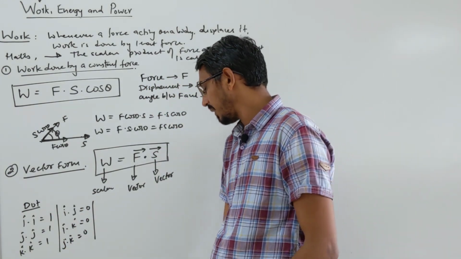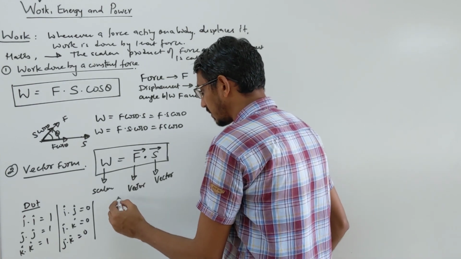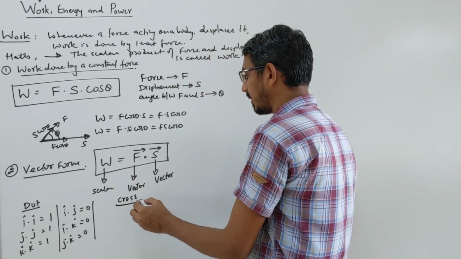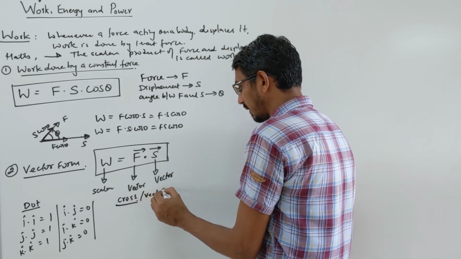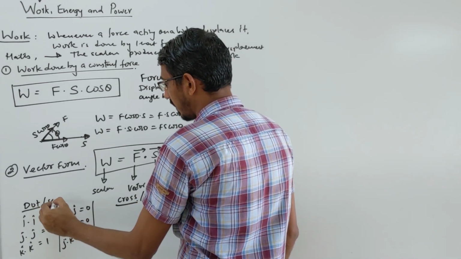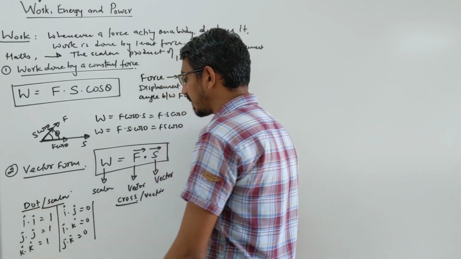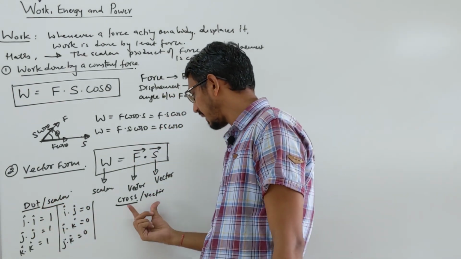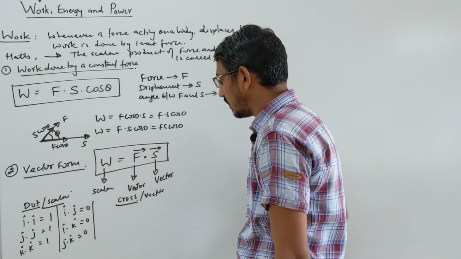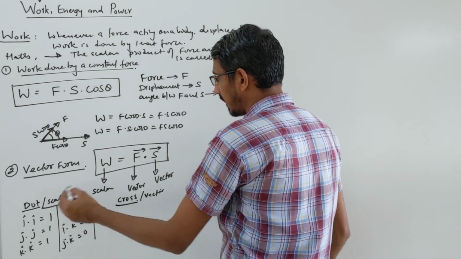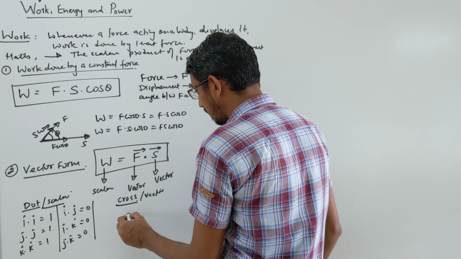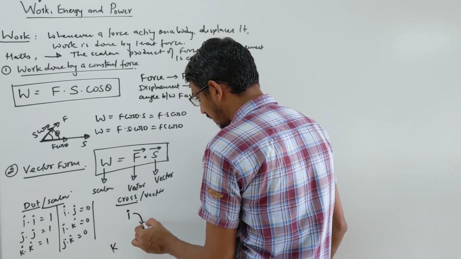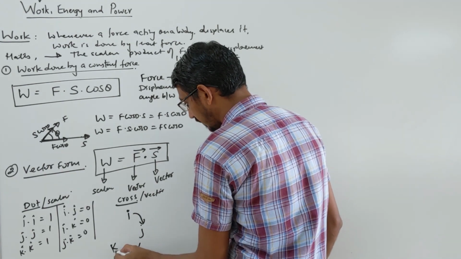In the same way we have the cross product. If you want to learn what the cross product is, I will teach it separately. The cross product is also called the vector product, and the dot product is also called the scalar product. Here we always get a numerical answer, just a magnitude. There we get a vector answer again. The rule is a simple cycle of I, J and K, going clockwise.